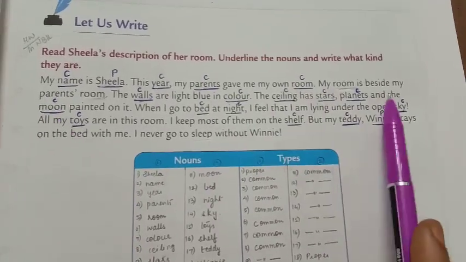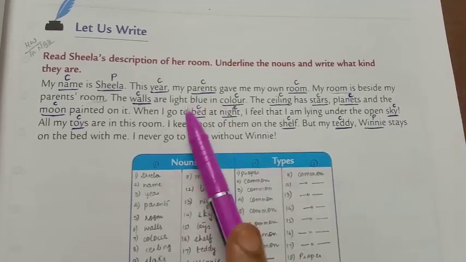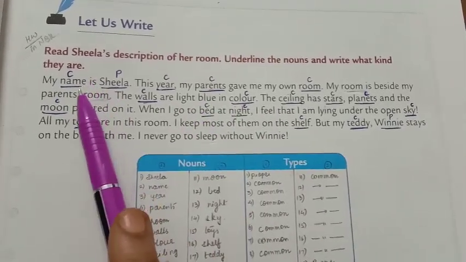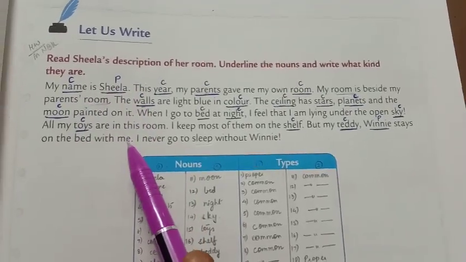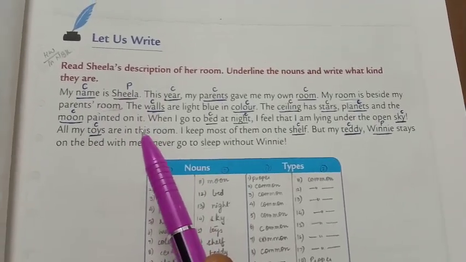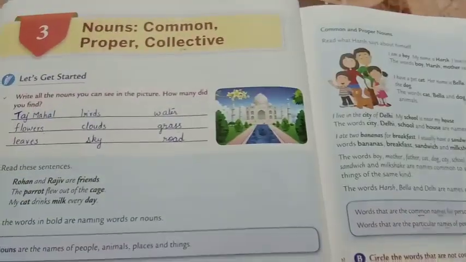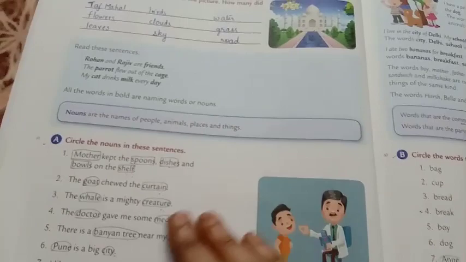So do this exercise in your notebook. Don't copy the passage. Just write the types of the noun that you have underlined and do this exercise in your notebook. Complete this lesson. Solve all the exercises in the textbook and start going through all these exercises.